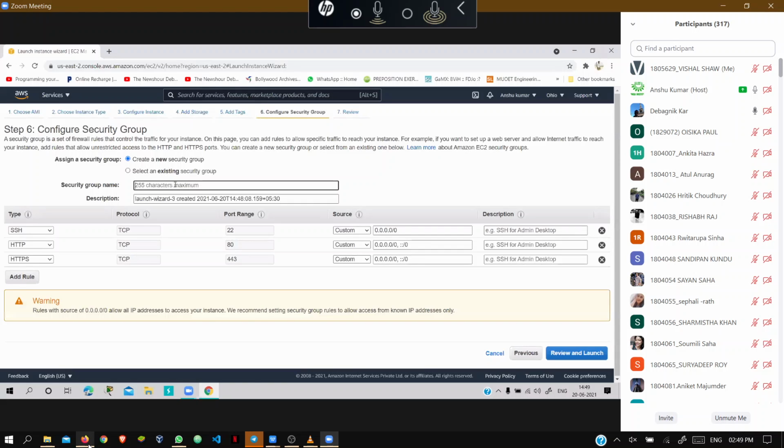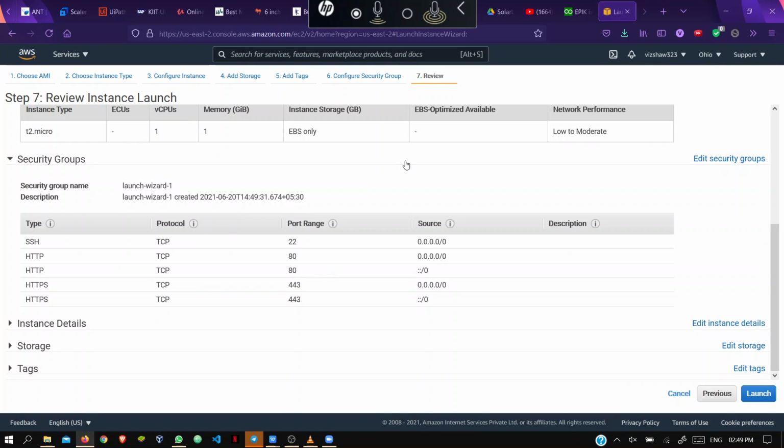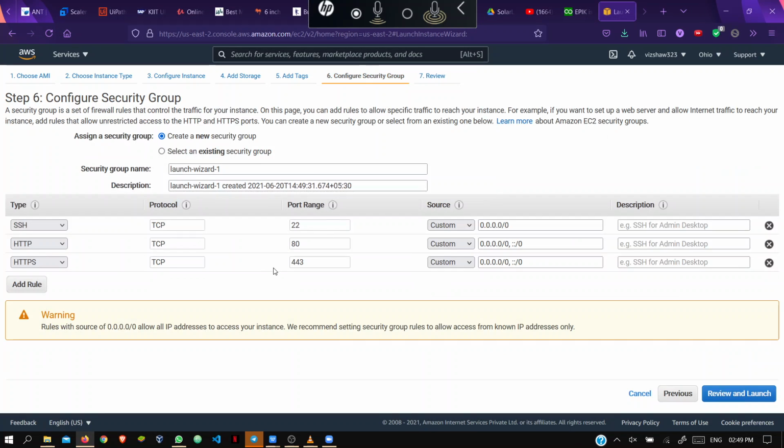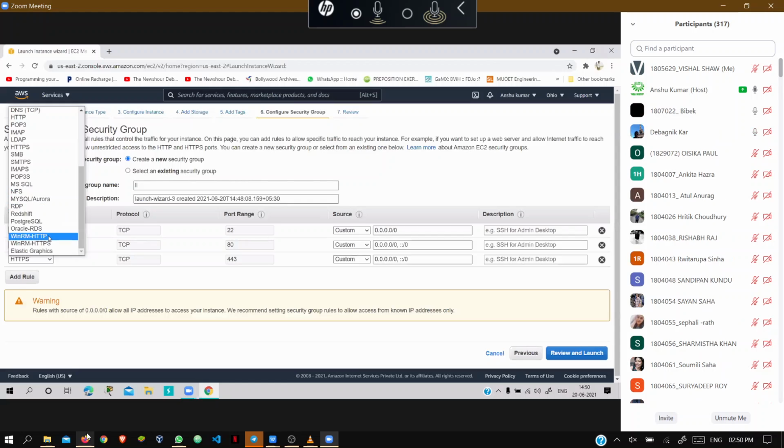Sir, there is an option called WinRM HTTP and WinRM HTTPS. Sir, what are those? WinRM is not required. You just select HTTP and HTTPS. I am just curious. Yes, there are so many things there. You need to search it. There are so many protocols. These are basically protocols. Are you getting it? WinRM HTTPS, WinRM HTTP. These are different kinds of protocols.